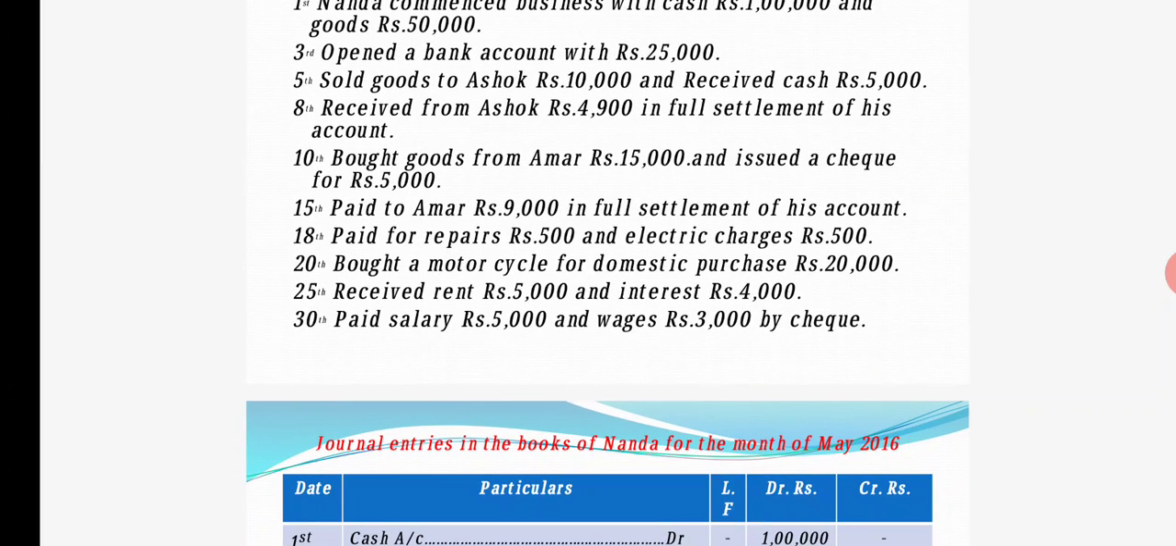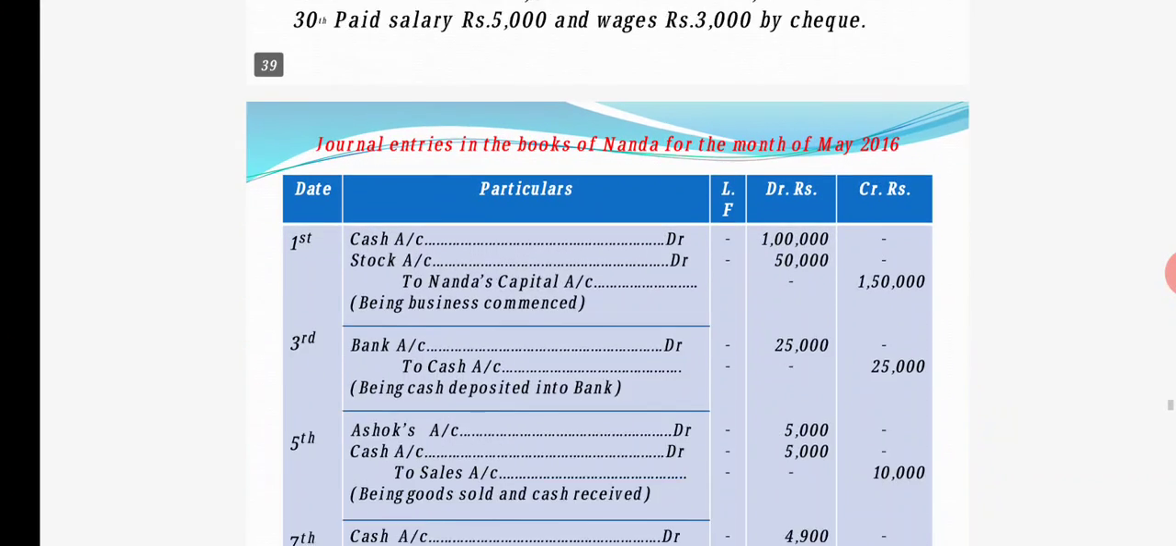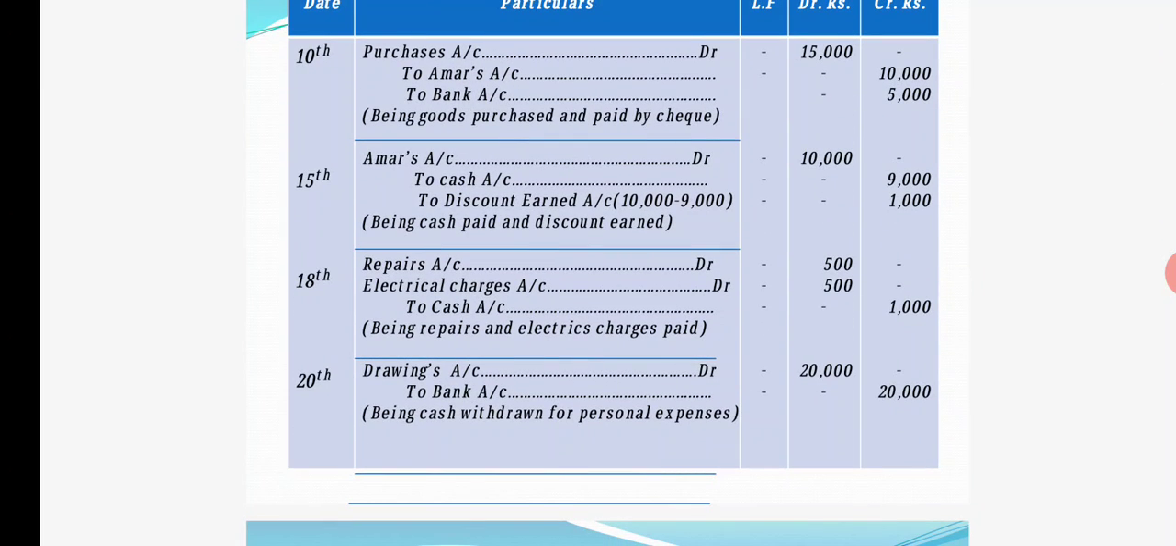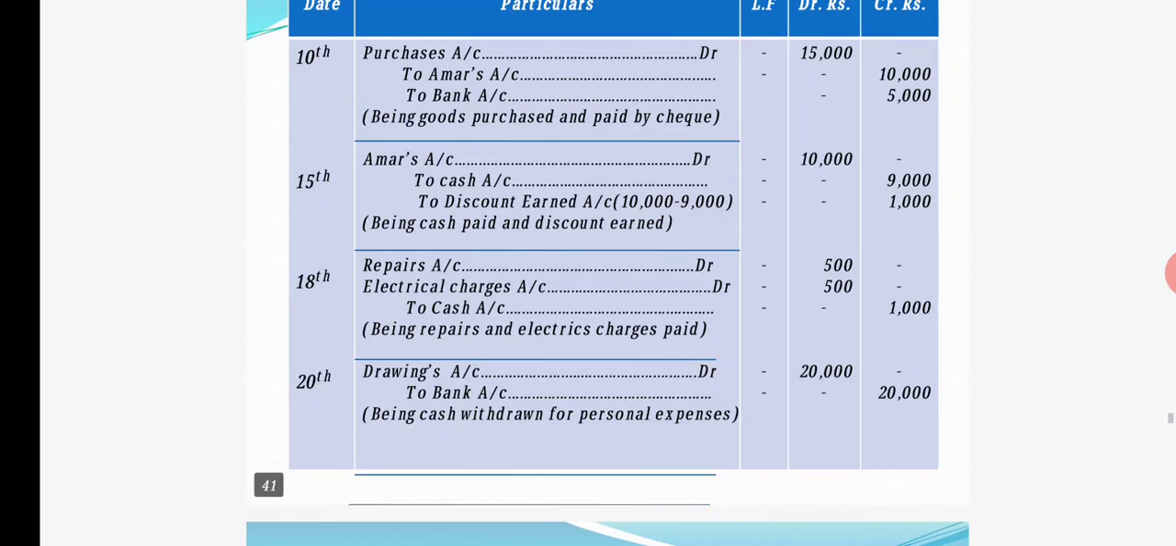Okay, the next you have on 18th, paid for repairs for rupees 500 and electricity charges rupees 500. So we have paid both here, repairs 500 and electricity charges 500, means together we have paid 1000 rupees here. So on 18th, repairs account debit, as it is an expense it will be debited, electricity charges account debit as it is an expense, and we have paid cash 1000 rupees for both the expenses, right, 500 and 500. So to cash we have paid 1000 rupees. So being repairs and electricity charges paid here.